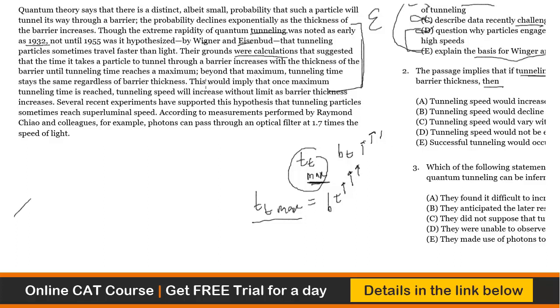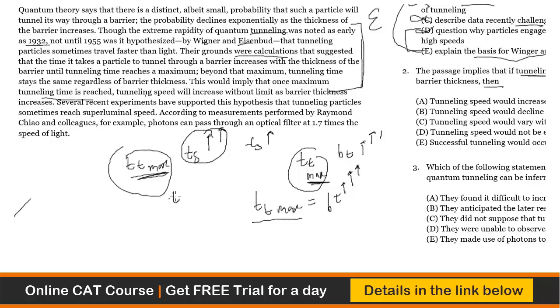Now the author says this would imply that once maximum tunneling time is reached, tunneling speed will increase without limit. So once you reach Tt max, Ts will increase without limit. So if you don't reach Tt max, what will happen? This is what the question says. The question says if you don't reach Tt max, Ts will not increase without limit. This is what the question is all about.